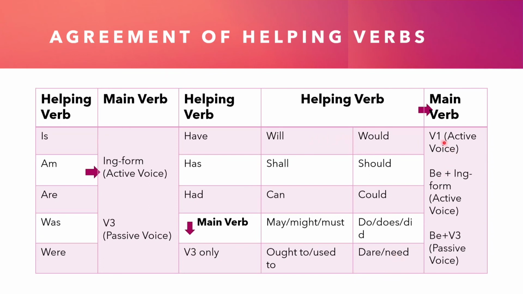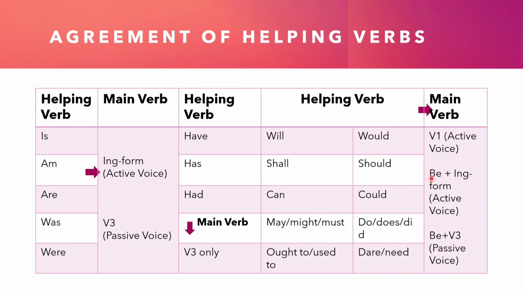And here you have got some helping verbs, modal auxiliaries. After these you can use V1 in active voice. So you can say I will dance, she would pray for me, or we shall go together, you should be in time, like that. You can use V1 only after these helping verbs in active voice. You can use be plus ing form.